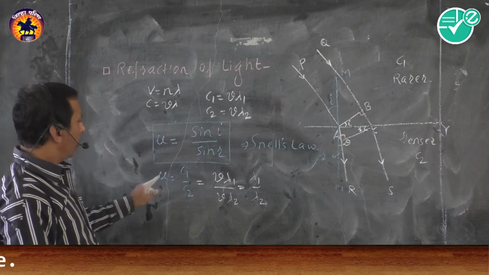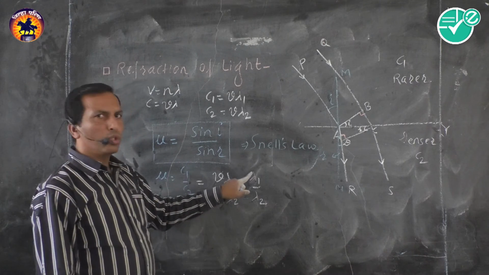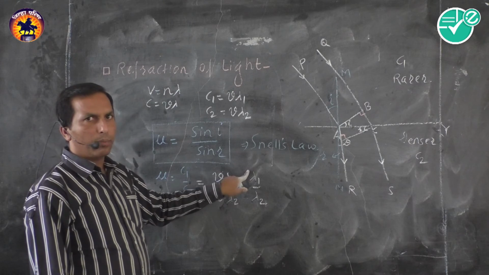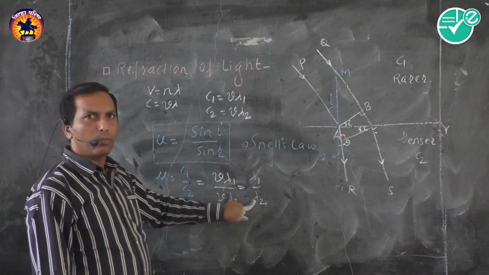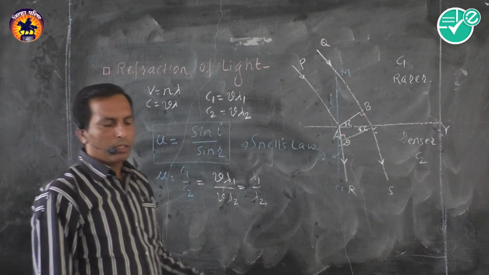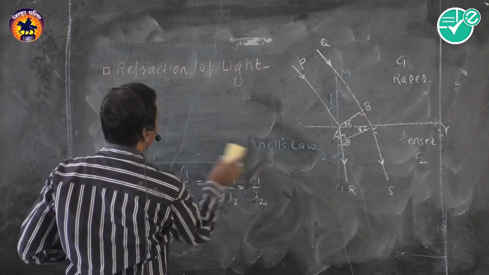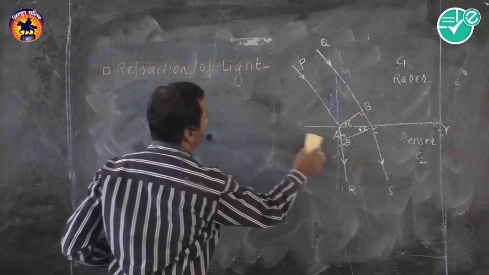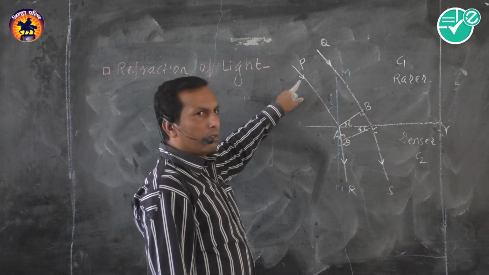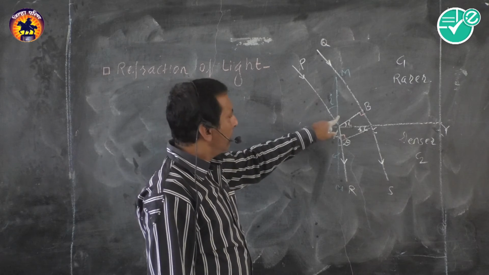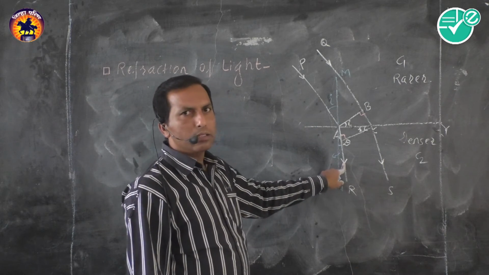This means refractive index is nothing but the ratio of wavelength of light in rarer medium to the wavelength of light in denser medium. Then this refraction of light also has three laws. One is: incident ray, normal and refracted ray lie in the same plane.